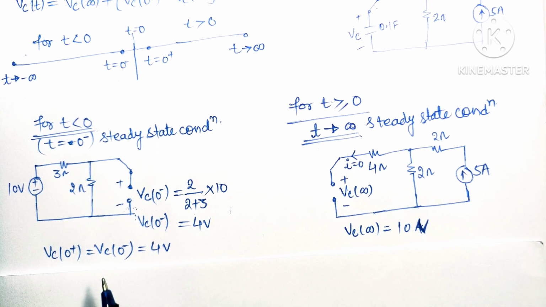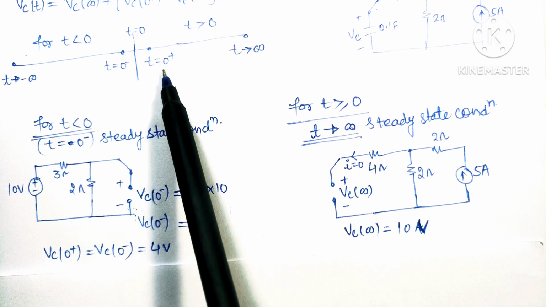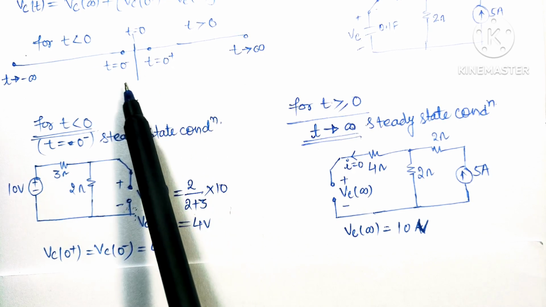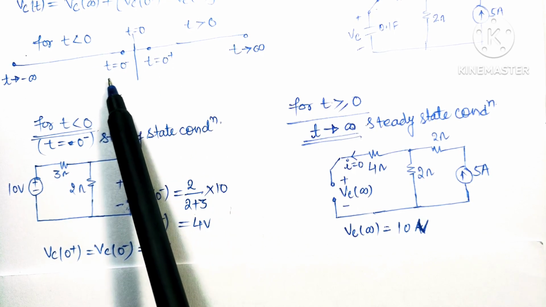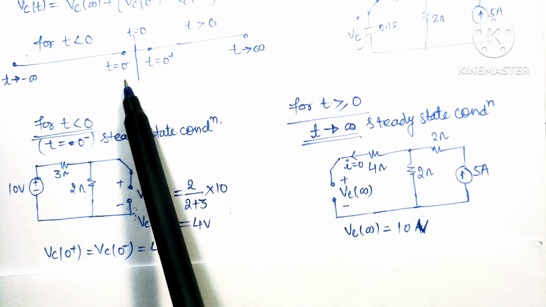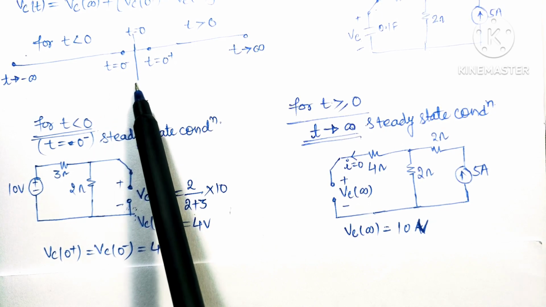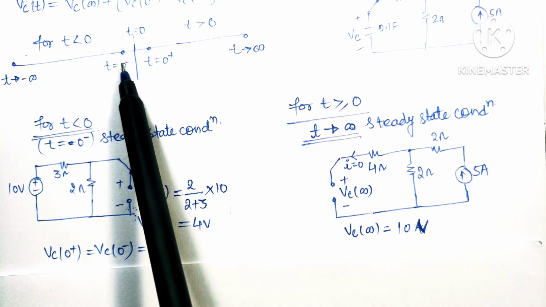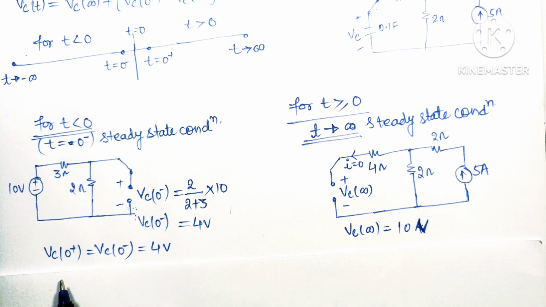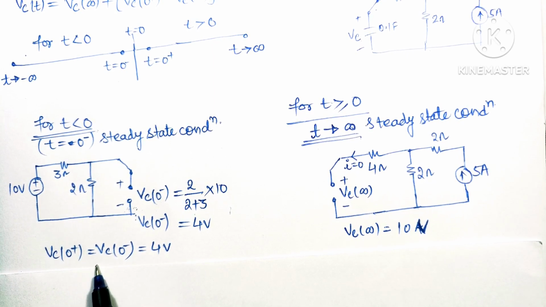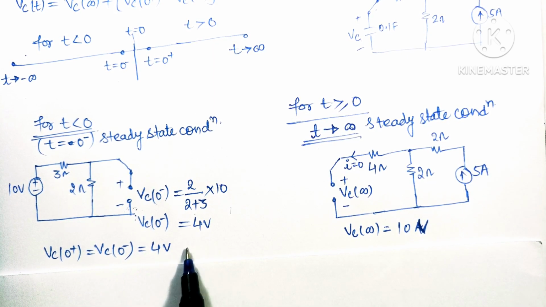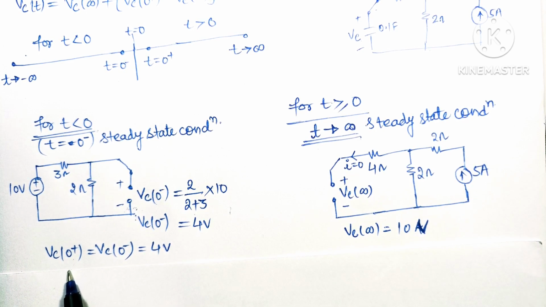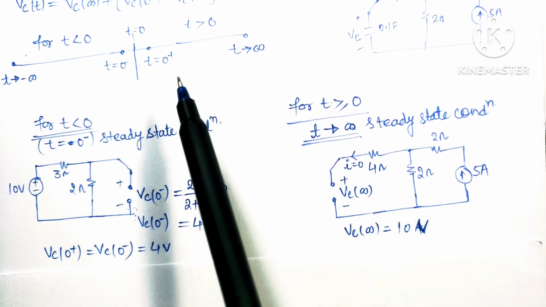Since we know that a capacitor cannot change its voltage instantaneously, the voltage at t is equal to 0 plus second will be equal to the voltage at t equal to 0 minus second at the capacitor, and that will be equal to the voltage at t is equal to 0 second. So the voltage at these three time instances will be equal. So here Vc0 plus is equal to Vc0 minus, that is equal to 4 volt. We have calculated Vc0 plus. Now we have to calculate Vc infinity as it is required in our formula.